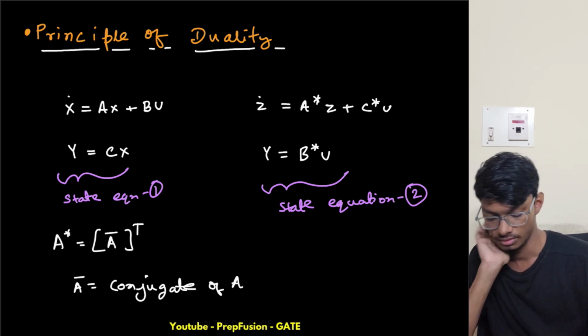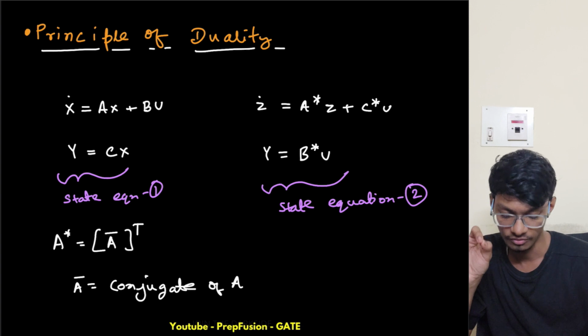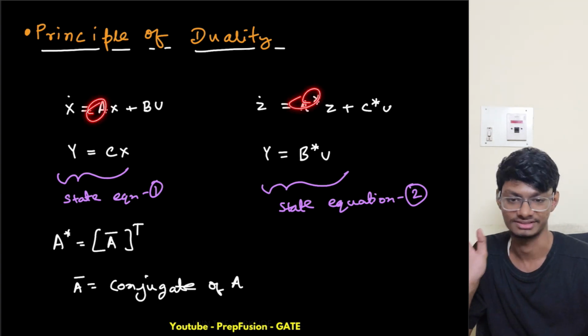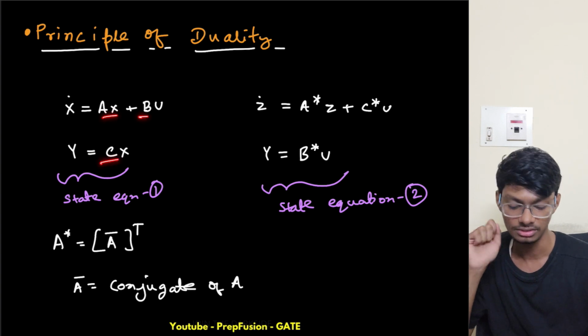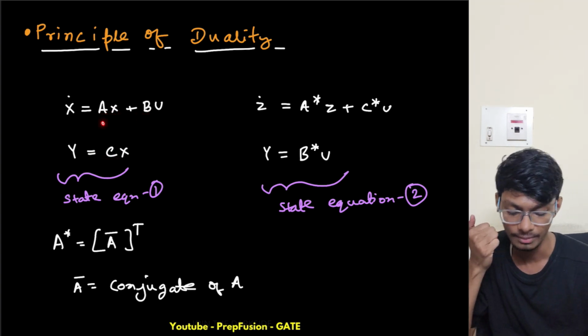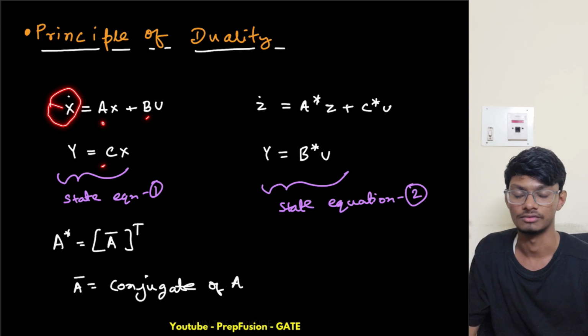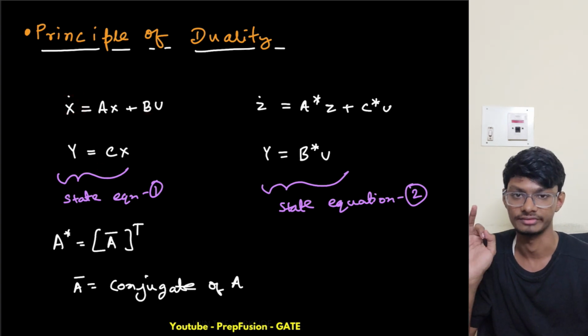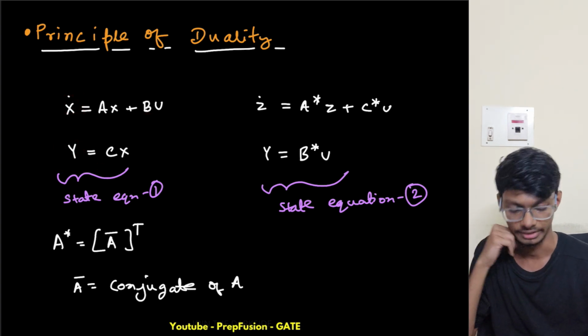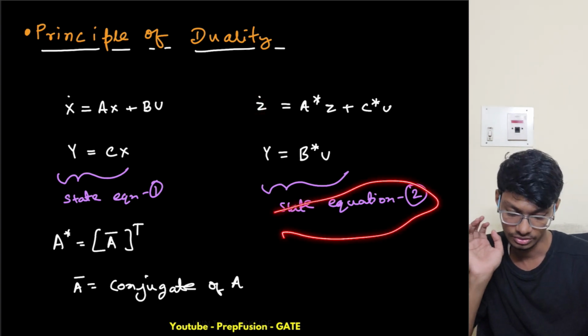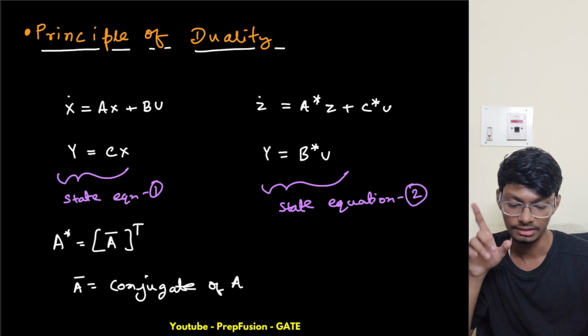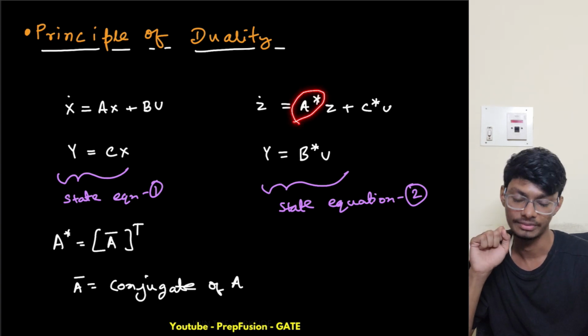Now what does the principle of duality say? Before that, let us understand each of these matrices. This I hope you already know. This is the system matrix, this is the input matrix, this is the output matrix, A, B and C, and this is the differentiation of the state variable, and this is the output. Now what is this? This is also the differentiation of a state variable, but of state equation 2, with other state variables. What is different here is that our system matrix is A star.